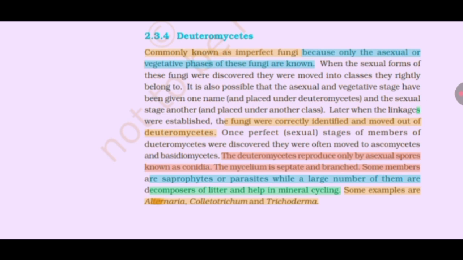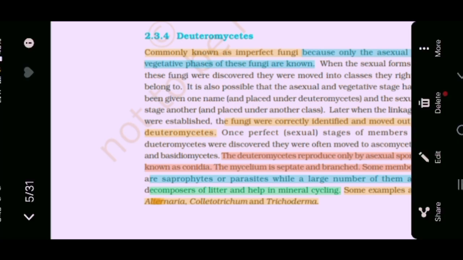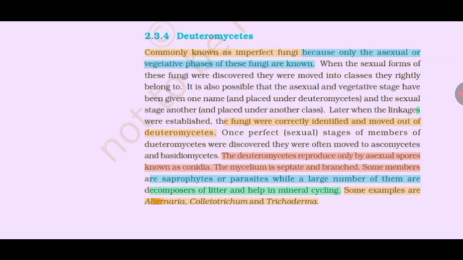Deuteromycetes, commonly known as imperfect fungi because only the asexual or vegetative phase of these fungi are known. When the sexual form of these fungi were discovered, they were moved into classes they rightly belong to. It was also possible that the asexual and vegetative stage have been given one name and placed under Deuteromycetes and the sexual stage another and placed under another class. Later, when the linkages were established, the fungi were correctly identified and moved out of Deuteromycetes. Once perfect sexual stages of members of Deuteromycetes were discovered, they were often moved to Ascomycetes and Basidiomycetes.